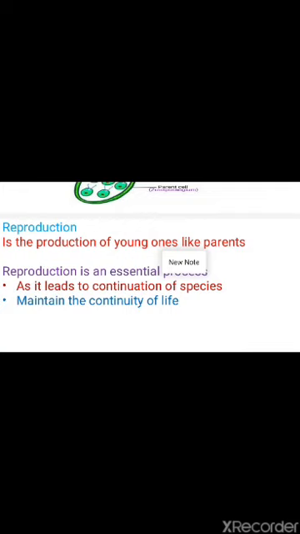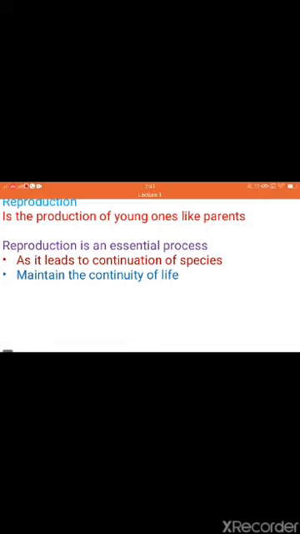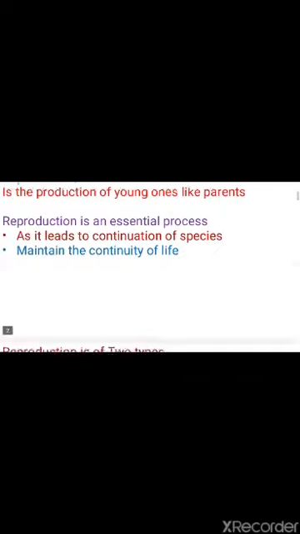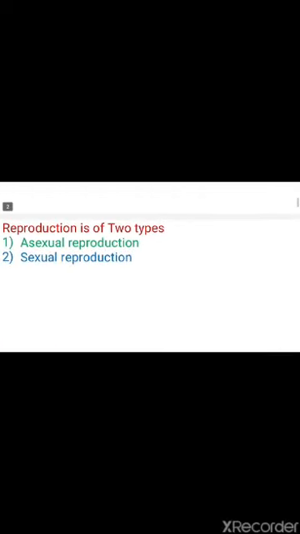The reproduction is a very essential process because during this process the continuation of species takes place and the continuity of life takes place. So these are two very essential processes which are carried out through reproduction. So due to reproduction the continuation of species and the continuity of life takes place. So that is a very important process.